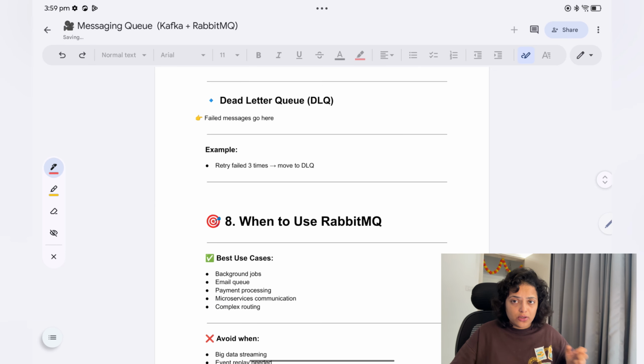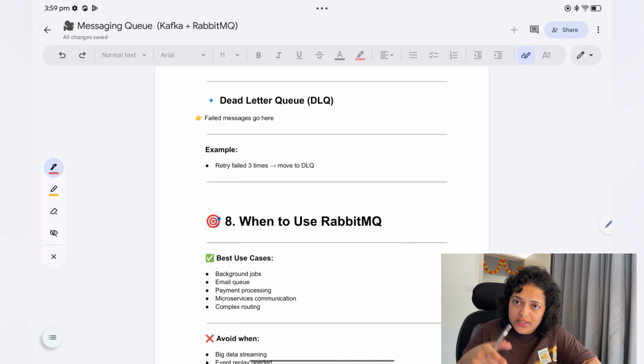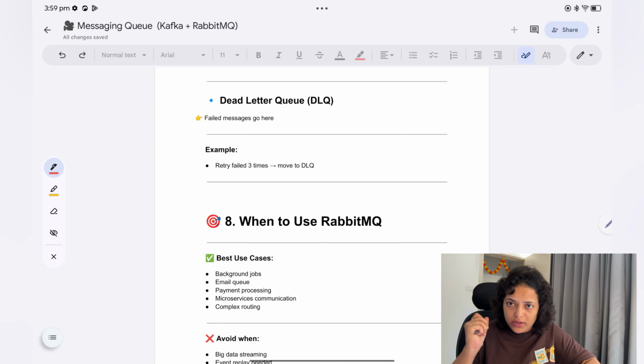Now, what is a dead letter queue? The dead letter queue is very important. Let's say a message is in a queue and the consumer is reading that message. The first time it reads, it fails. You have given retry equal to 3, so three times it will read that message, but still the message is buggy.